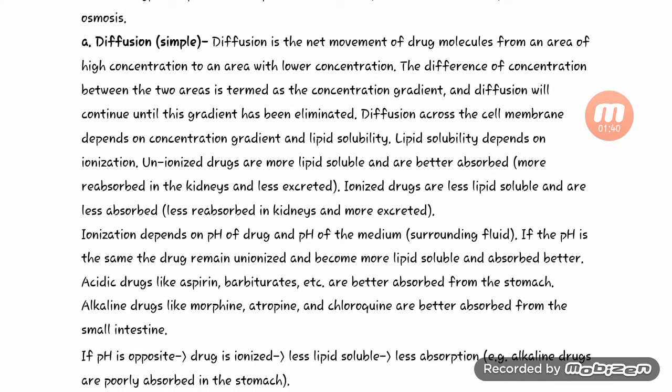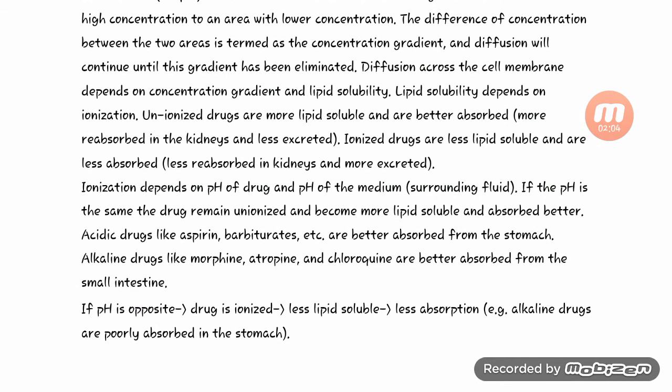Diffusion across the cell membrane depends on concentration gradient and lipid solubility. Lipid solubility depends on ionization. Unionized drugs are more lipid soluble and are better absorbed, more reabsorbed in the kidney and less excreted. Ionized drugs are less lipid soluble and are less absorbed, less reabsorbed in the kidney and more excreted.